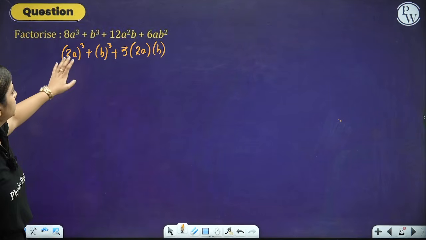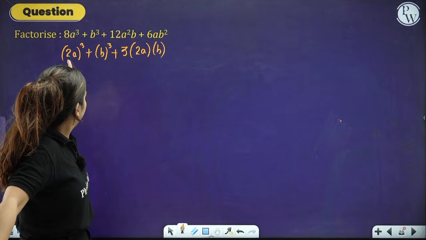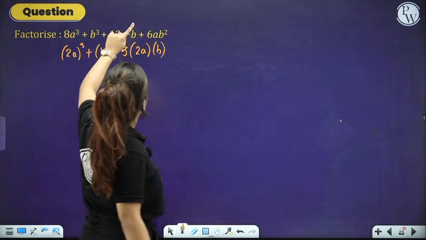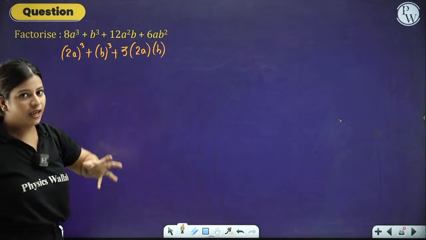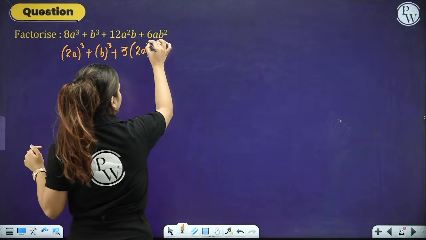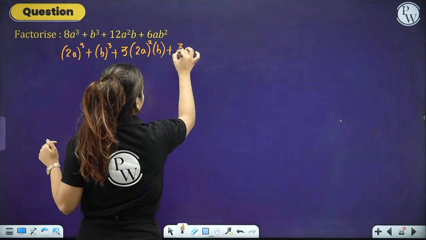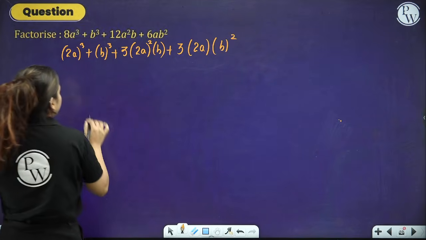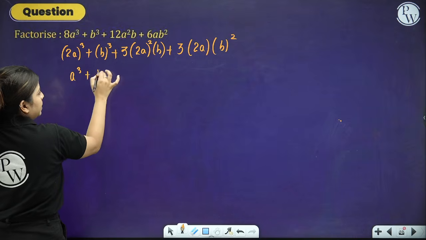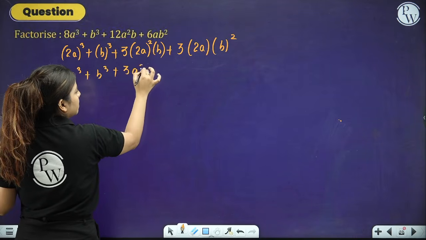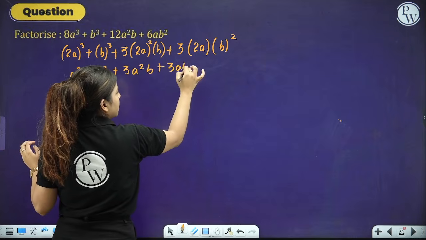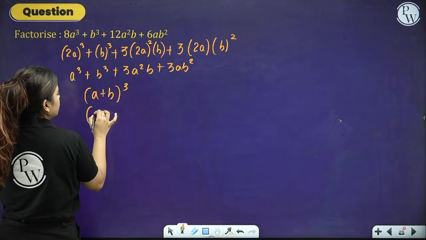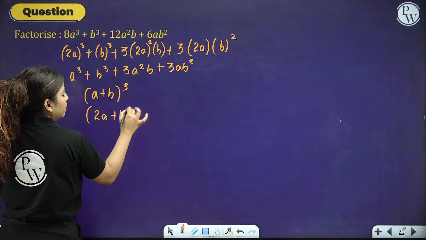We have 2a cube, we have b as b cube, so we have 3 into 2a square into b, that is 3(2a) square b, plus 3(2a) b square. So which identity is it? A cube plus b cube plus 3a square b plus 3ab square, and this is the identity of a plus b whole cube, which will give you simply 2a plus b whole cube.